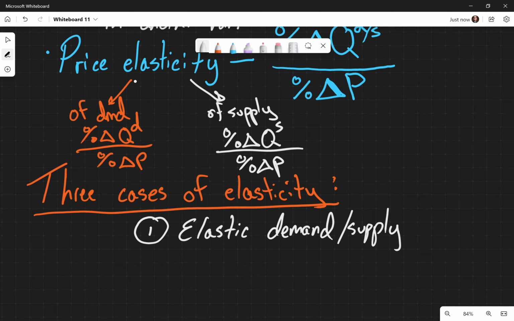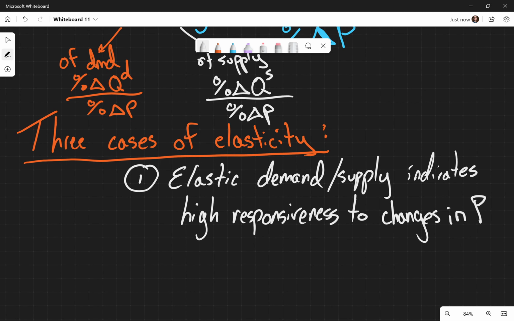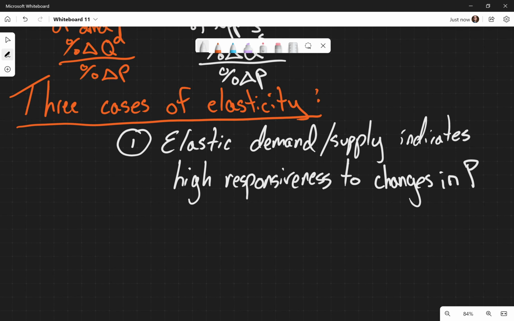An elastic demand or supply indicates high responsiveness to changes in the price. For elastic demand, the absolute value of our elasticity measure is going to be greater than 1.